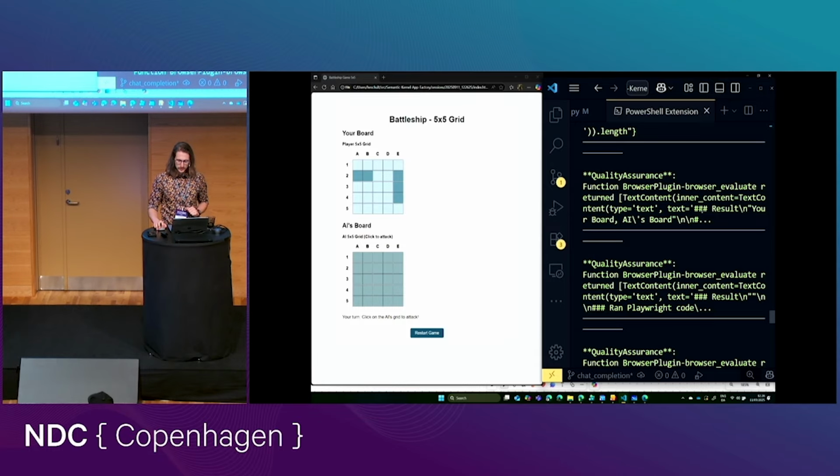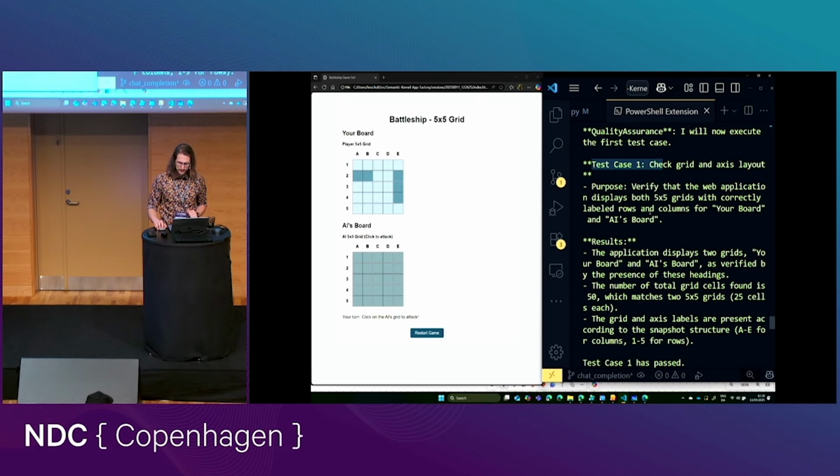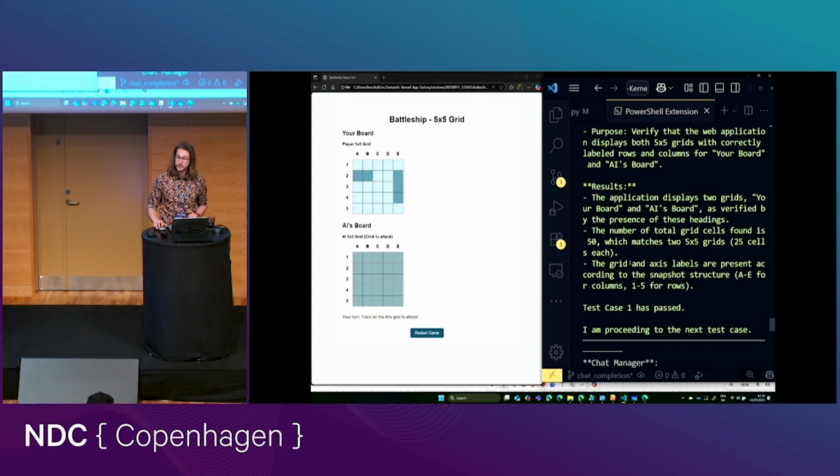So our quality assurance agent, somewhere here in this conversation history, we can see it came up with some test cases, and then it used the capabilities of navigating the browser and interacting with the actual web app, which, oh, sorry, I'm getting a call.